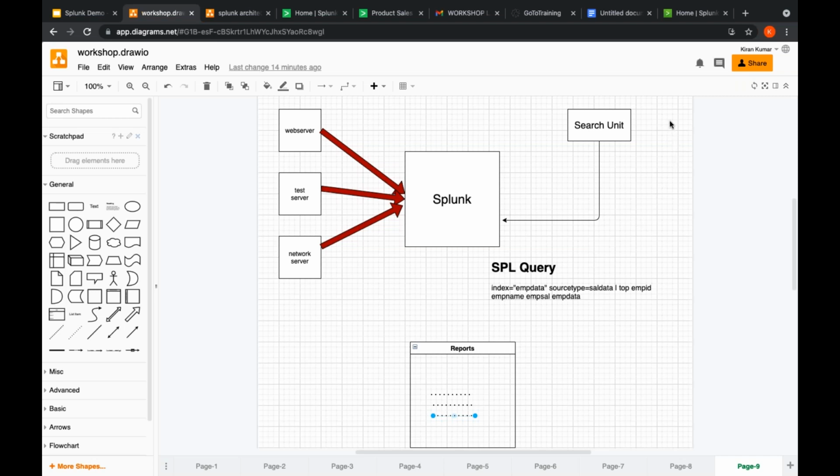What would be the prerequisite for this course? Nothing. As I said earlier, there are no prerequisites. There is no coding. There will be SPL, Splunk Processing Language, which is very easy. I will define it very clearly so that you can easily understand. You need not have any programming language or database proficiency. It is easily understandable.